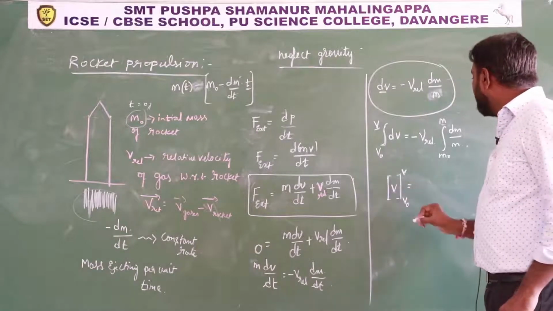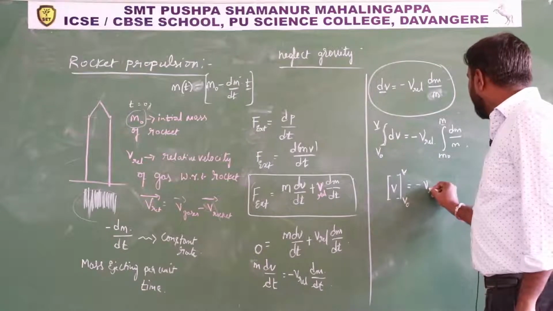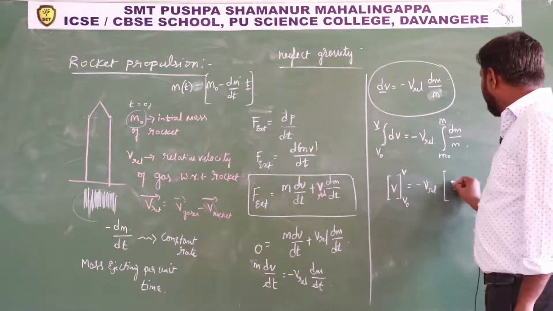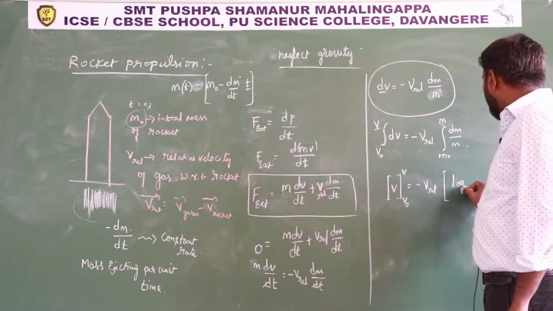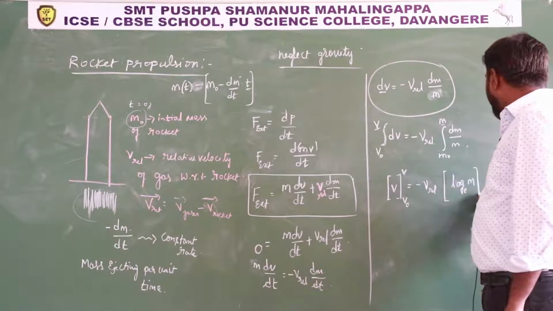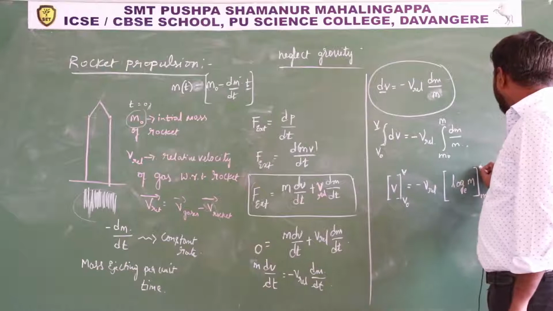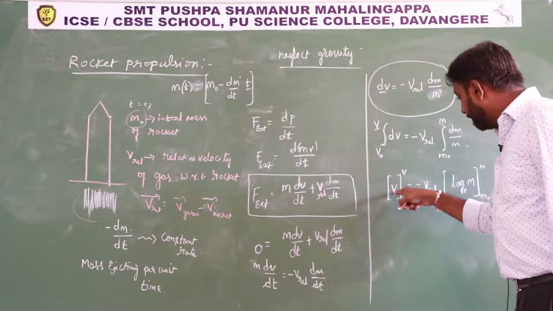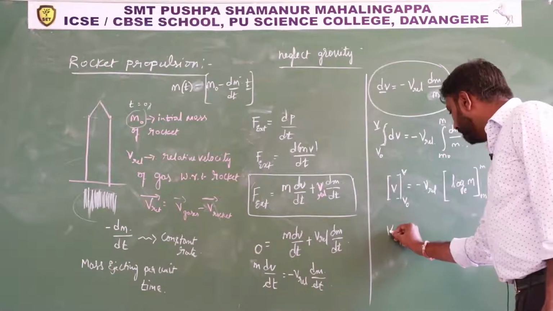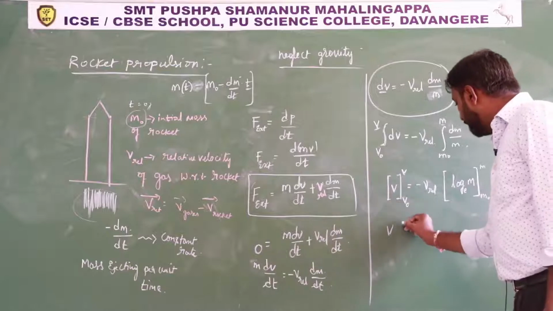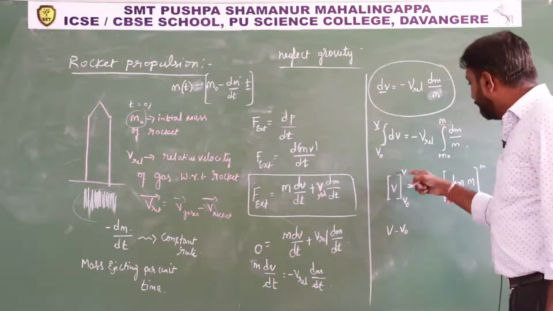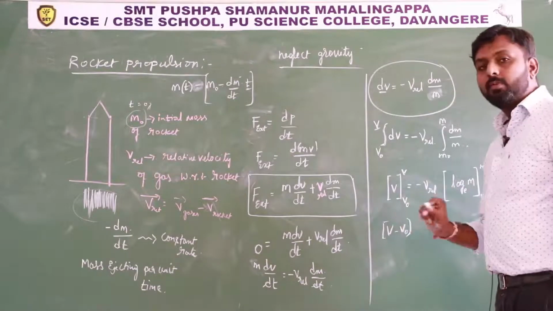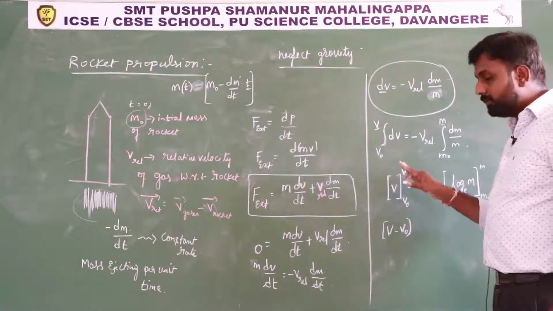This equals minus v relative, and here the integration of dm by m becomes log base e m, with lower limit m naught and upper limit m. After the upper limit, first you have to write in the place of v. If you write v in the place of v, it will become v only. Next, you have to subtract the lower limit from the upper limit. Always remember, upper limit minus lower limit.